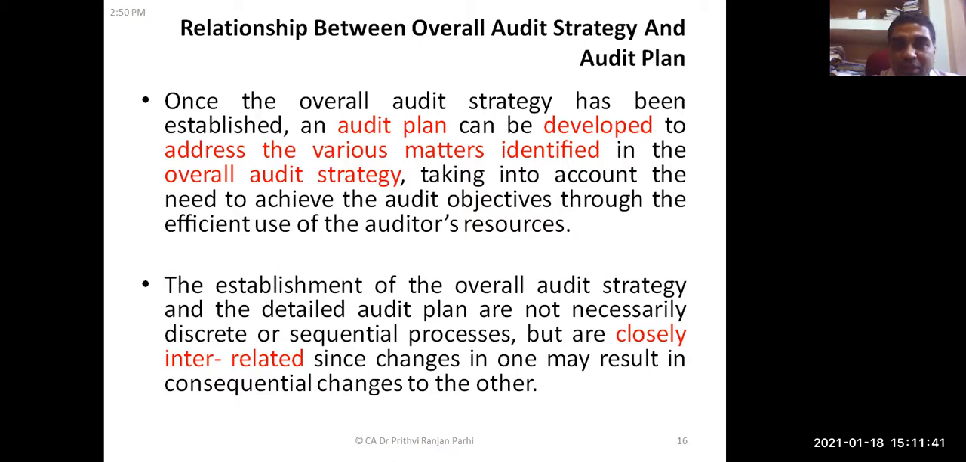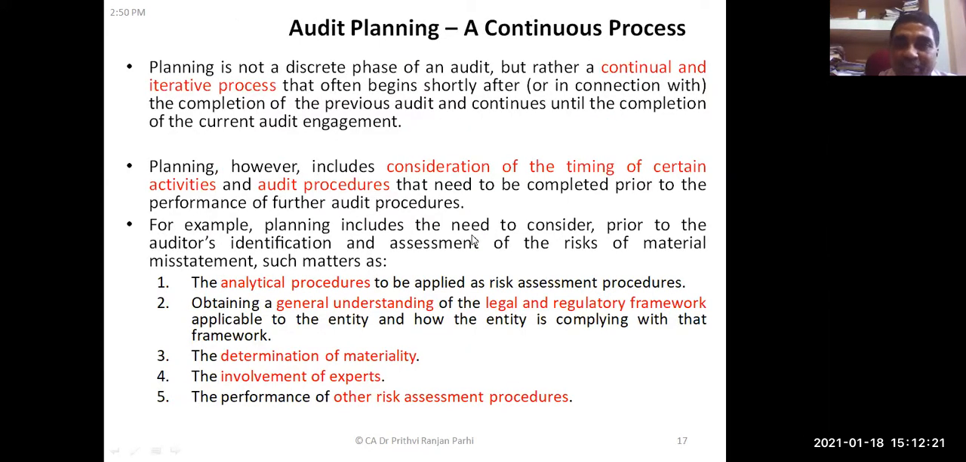And you know, the overall audit strategy and audit planning are very closely related. The audit plan has to be developed keeping in mind the overall audit strategy, or taking into account the objective which is specified in the overall audit strategy. And you can say the establishment of the overall audit strategy and the detailed audit plan are not necessarily discrete or sequential processes; they can be developed simultaneously, and they are very closely interrelated. Right? Strategy may be a little broader, and planning may be a little more detailed. And planning is a continuous process.